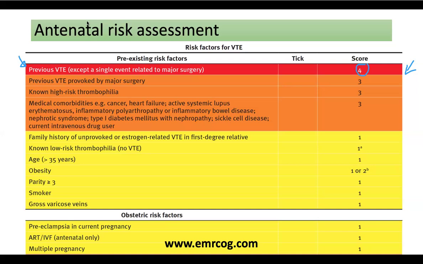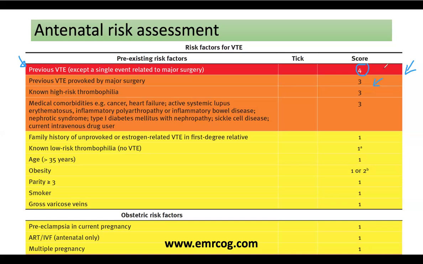How about a woman who got a traffic accident, for example, or she had knee replacement surgery, and during the recovery, she developed the DVT. This is surgery related, and the surgery related have a score 3, not 4. And we call it provoked. So if it is provoked by major surgery, it will take score 3, and here it will be in the orange table, but not in the red one.